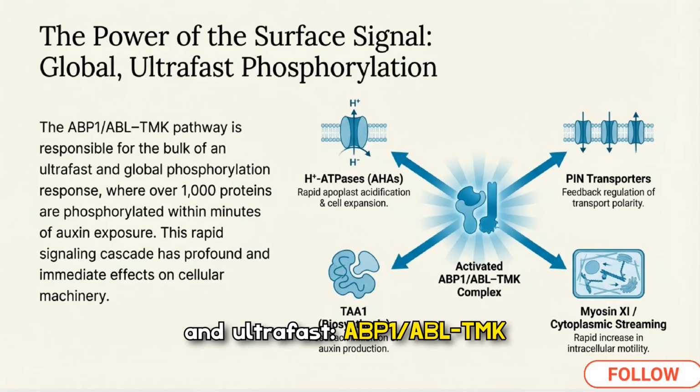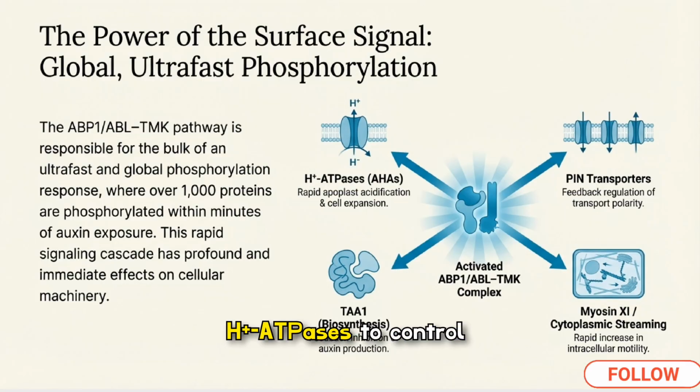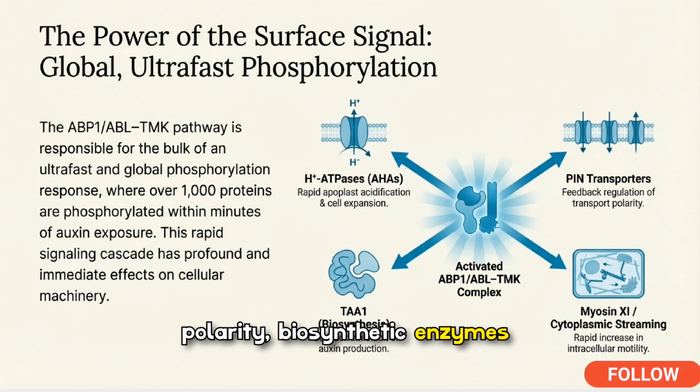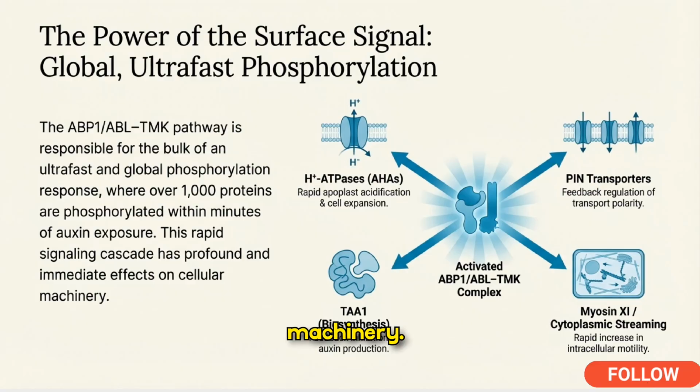ABP1/ABL-TMK activation drives a global phosphorylation response that modifies over 1,000 proteins within minutes of auxin exposure. This cascade targets H+ ATPases to control acidification and expansion, PIN transporters to regulate polarity, biosynthetic enzymes like TAA1, and molecular motors such as myosin 11, producing immediate shifts in cellular machinery.